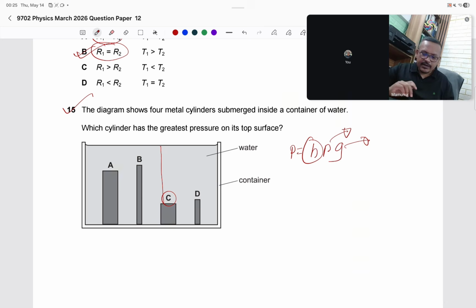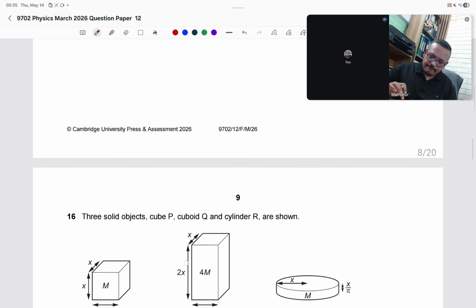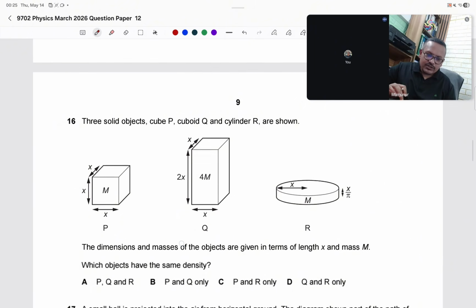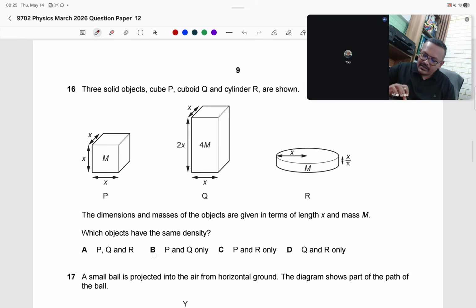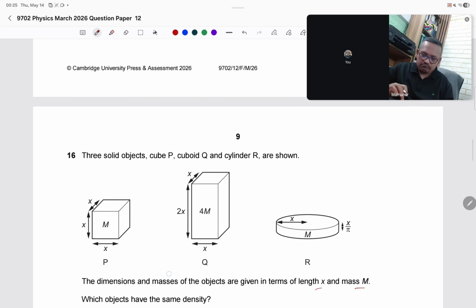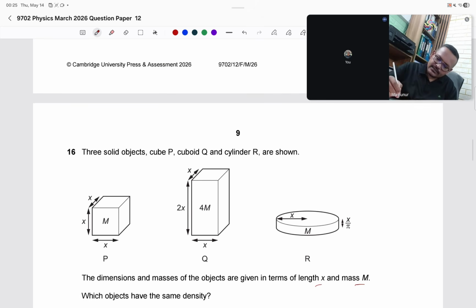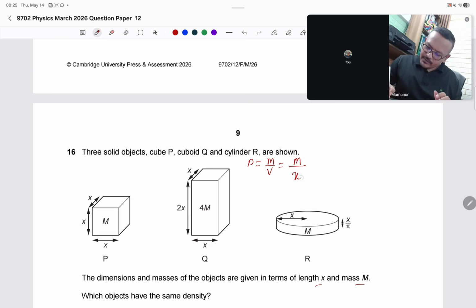Okay, now 16. Three solid blocks P, Q, and R are shown in the figure. The dimensions and the mass of the objects are given in terms of length x and mass m. Which objects have the same density? I need to calculate the densities for all. Rho equals m by volume, and volume is x cube, because all sides are x here.